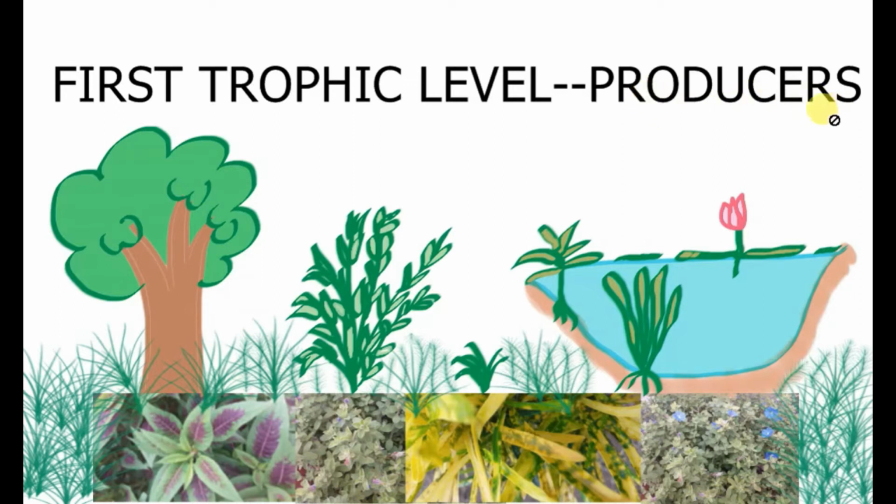Now we discuss producers. Producers constitute the first trophic level of the food chains, and they produce food. They perform photosynthesis. All plants, whether these are ornamental plants or trees or shrubs or herbs or grasses or the aquatic plants. Even in the aquatic, these may be submerged plants or partly submerged or floating plants. So all the plants which produce food are known as producers. And producers constitute the first trophic level in the food chain. We are going to discuss trophic levels also shortly in this video.